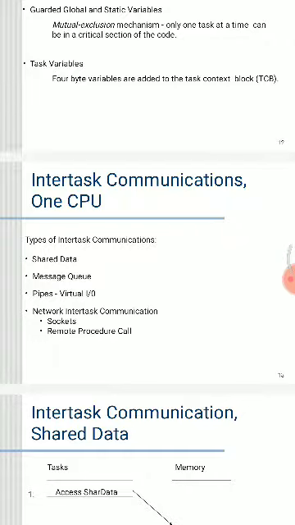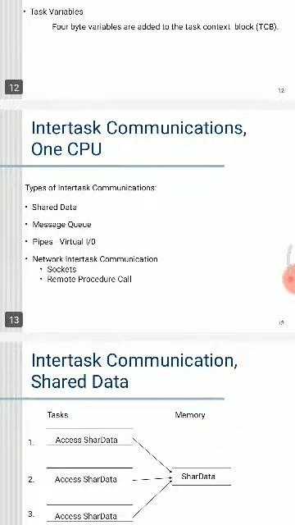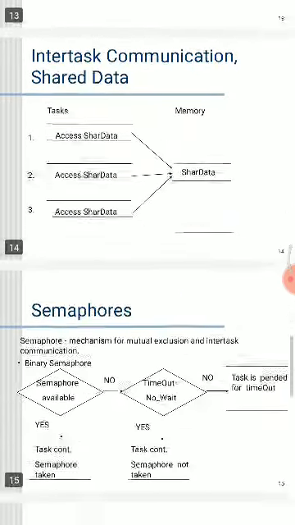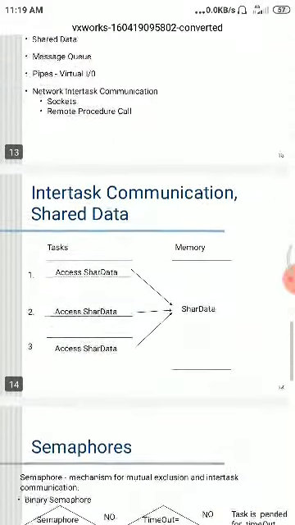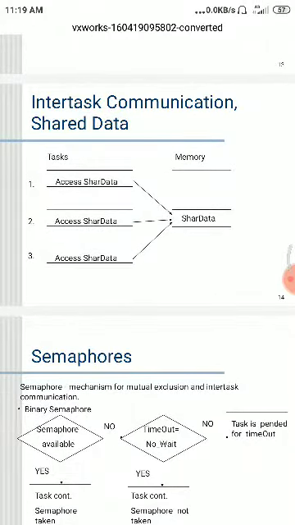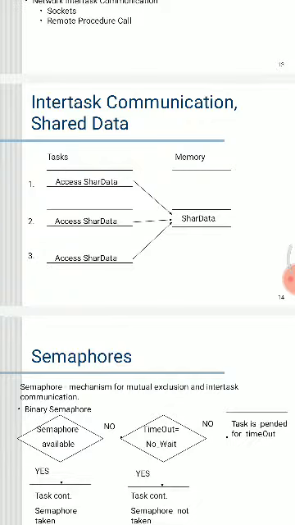What is meant by inter-task communication on one CPU? Inter-task communication uses shared data, message queues, pipes, and virtual IO. Network inter-task communication uses sockets and remote procedure calls. Next, inter-task communication by shared data: tasks access the same resources at the same time. By means of the critical section technique, we can overcome this problem.